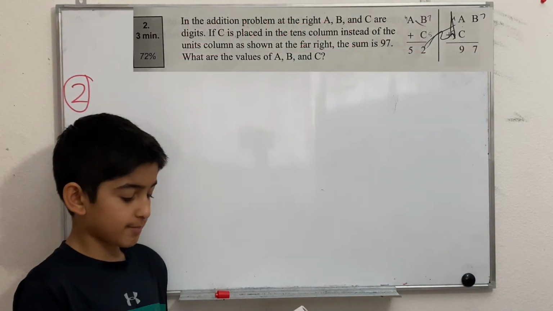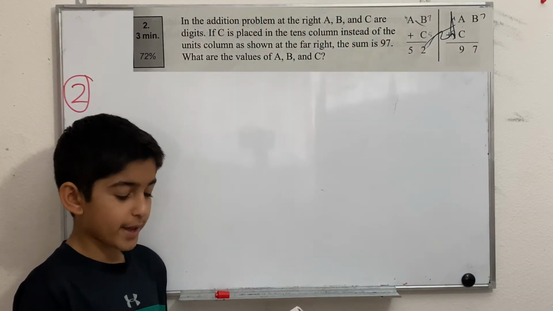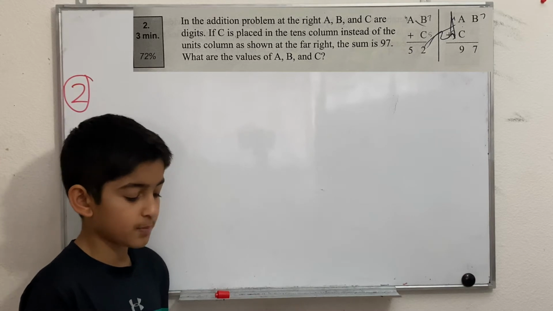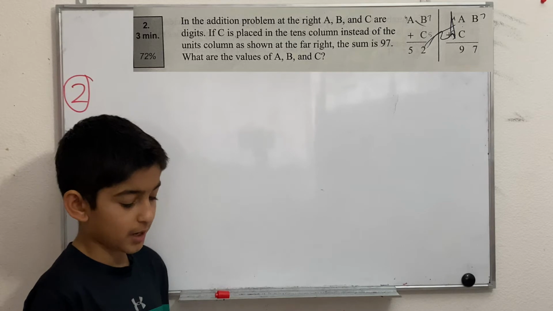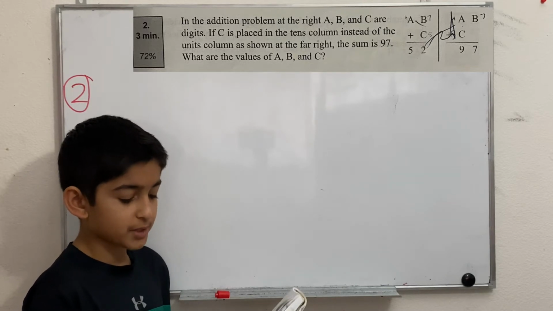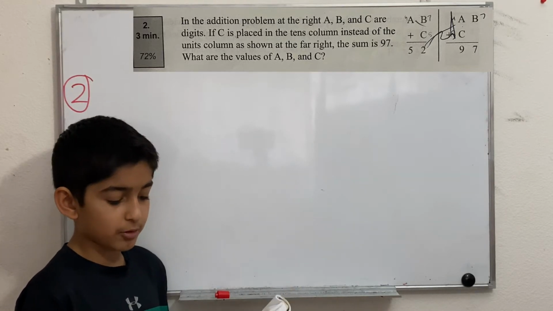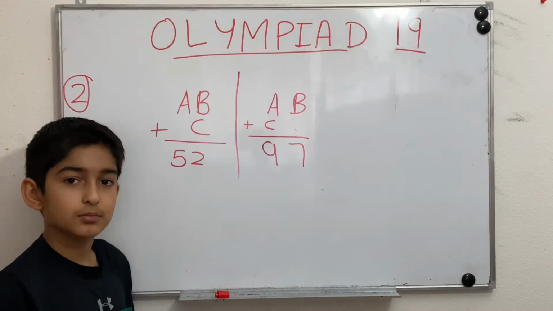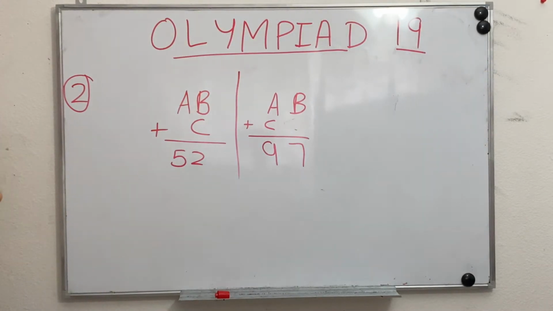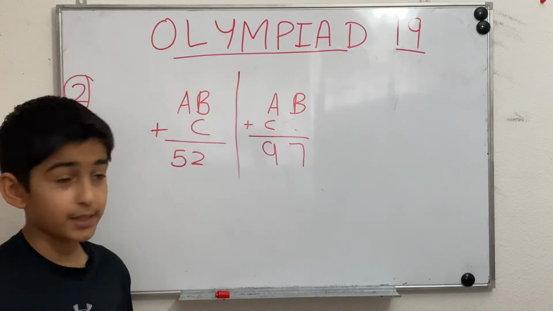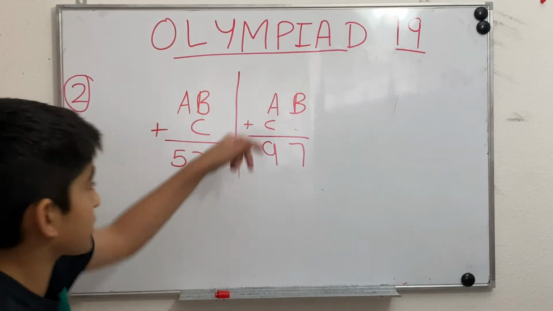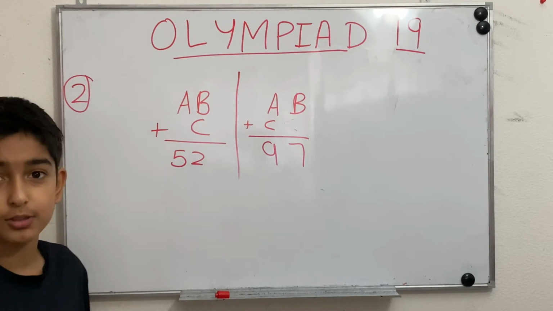The second problem says, in the addition problem at the right, A, B, and C are digits. If C is placed in the tens column instead of the units column as shown at the far right, the sum is 97. What are the values of A, B, and C? So I just wrote the equations. AB plus C is equal to 52, and AB plus C0, or just C from this side as the problem said, is equal to 97.